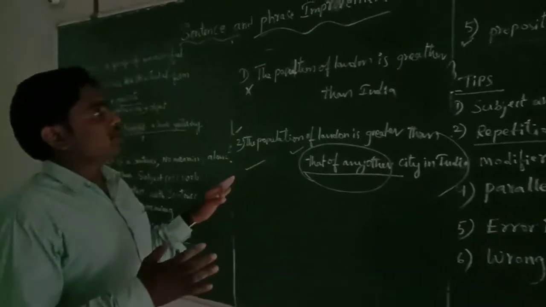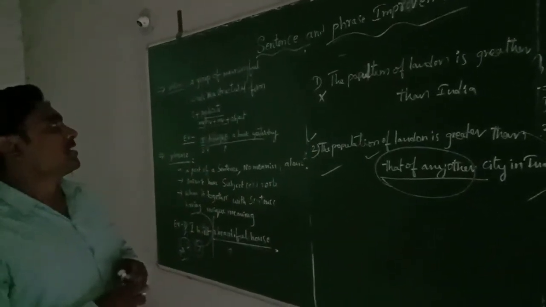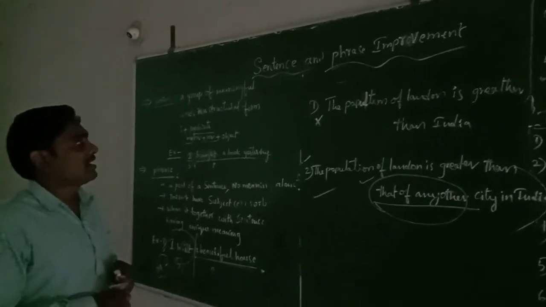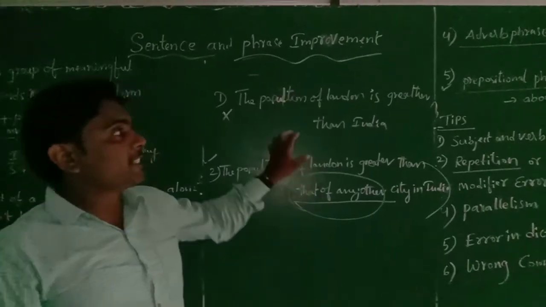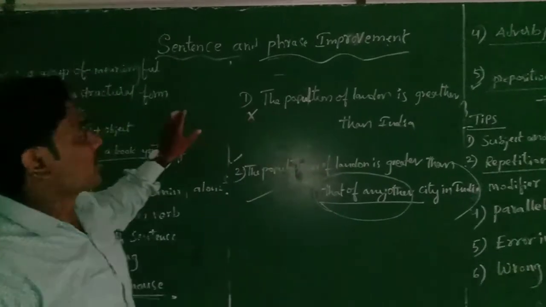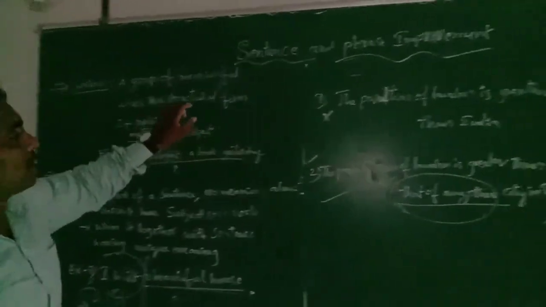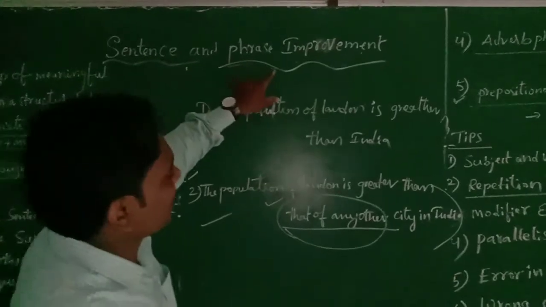So this is the topic of today's session, called sentence and phrase improvement.